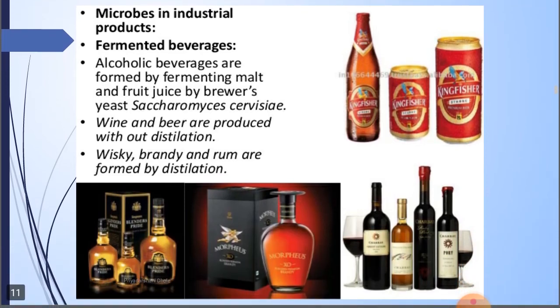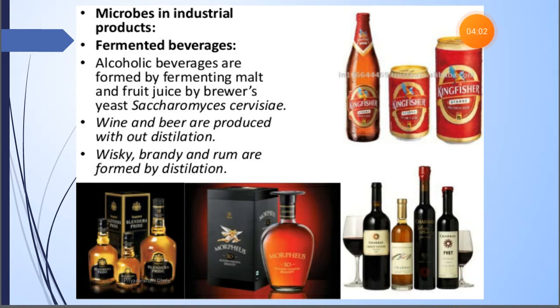After that, microbes in industrial products. For example, fermented beverages. These alcoholic beverages are formed by fermenting malt and fruit juice by brewer's yeast, which is Saccharomyces cerevisiae. Wine and beer are produced without distillation, and whiskey, brandy, and rum are formed by distillation. You know the process of distillation very well.